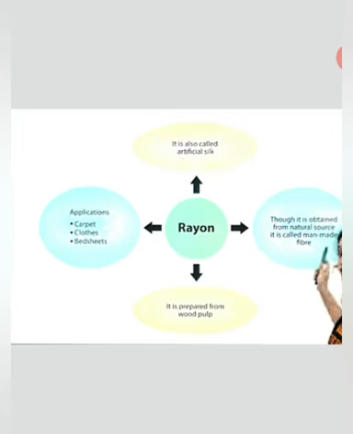Where is it used? It is used in carpet, clothes and bed sheets. What is written here? Bed sheets. Various types of bed sheets are made up of rayon fabric. You have to remember the uses also. Carpet, you all know, कालीन जिसको हम कहते हैं. Clothes, I told that if anyone wants to wear a silk sari, the pure silk is costly, so at that time a substitute of silk can be used, that is rayon.